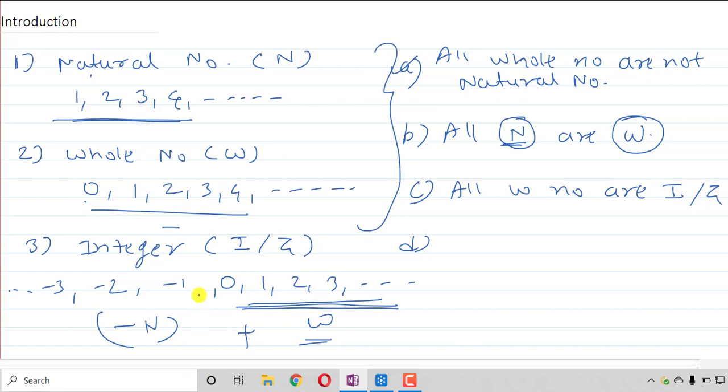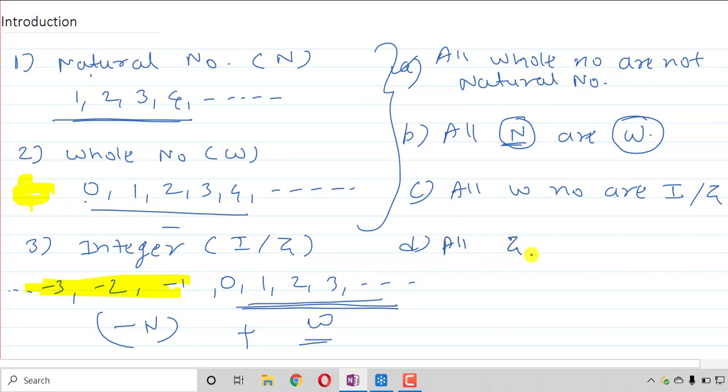Just try to observe integers and whole numbers. This part is included in whole numbers, but this part is not in whole numbers. That means all integers are not whole numbers, right? It is simple as that.